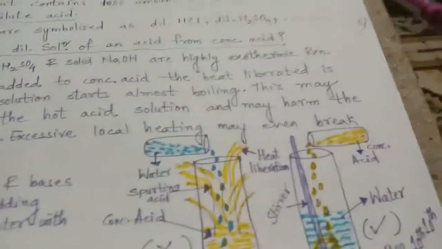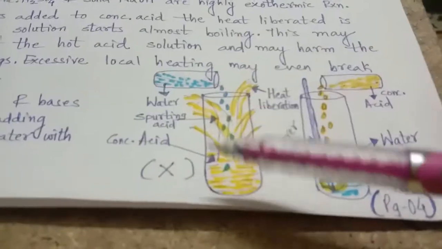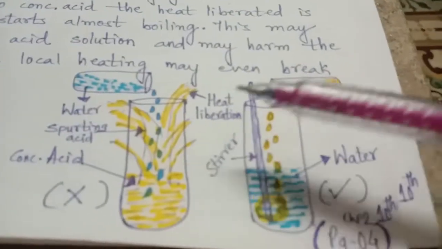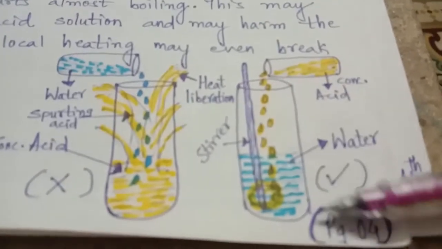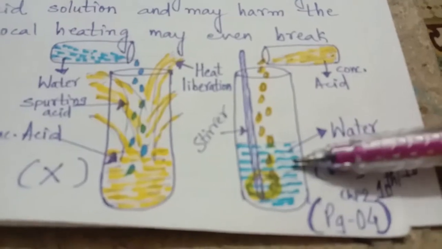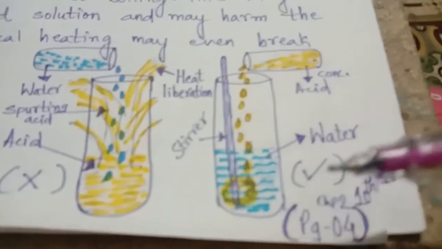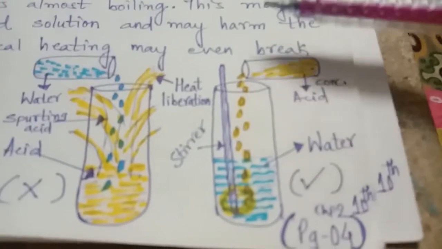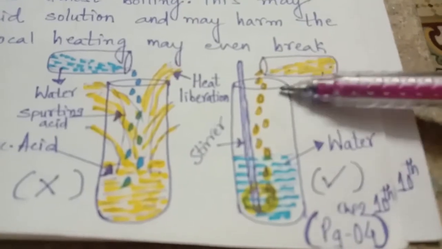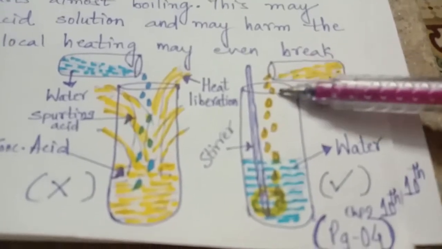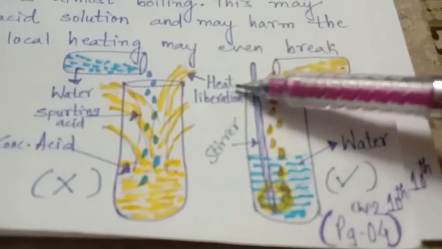See here I have shown the diagram. One is showing the wrong method and this is the correct method. See here, this is the test tube in which water is taken. I have shown it in blue color so it will be easily identified. This is water, and slowly, with the help of the dropper, dropwise you will have to add concentrated acid into it with constant stirring.